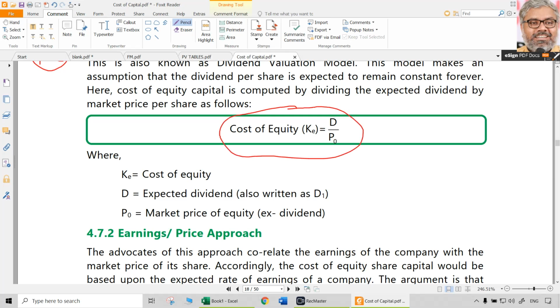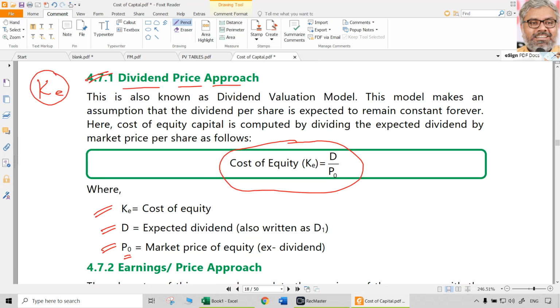Formula wise nothing new, only application wise, context wise it is different. Earlier in ratio analysis it was just called dividend yield. Now we are calling it cost of equity. Formula is same. Now KE is cost of equity, D is the expected dividend, because we are looking at a constant dividend throughout the future, we can just use the word D. P naught indicates now, 0 indicates now. So market price of the equity, ex-dividend price, of course. Now, whatever is the market price, that is the denominator. That's it. That is dividend price approach.